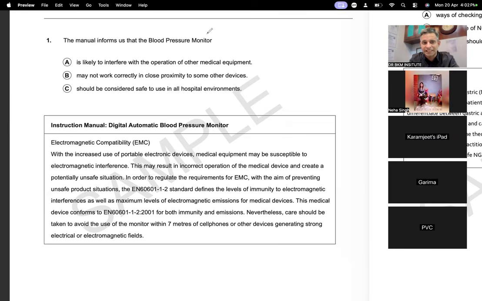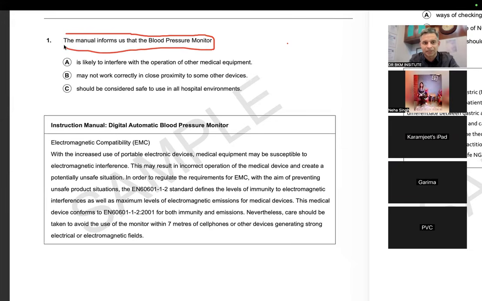I will explain each and everything, what should be the psychology, how your mind should behave when the final exam is there. So first of all, I will read the question. The manual informs us that pressure monitor. And in this, I will cover every important thing. I always talk about three things, if you have seen our videos, and of course my students know it. Grammar, that is the first thing. Active passive, this is the most important thing you can take care of.